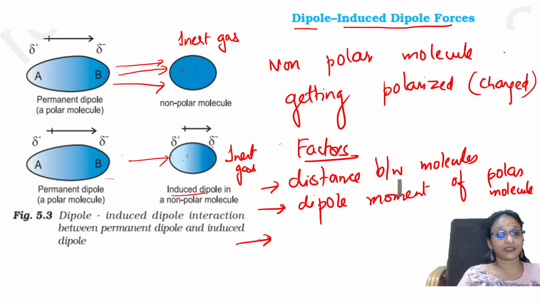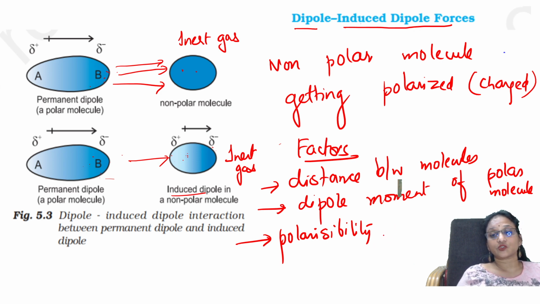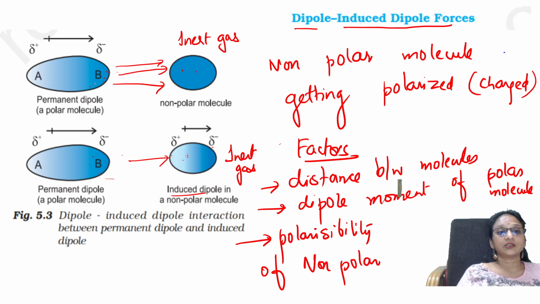An important thing, polarizability of the non-polar molecule. How much your non-polar molecule responds, how much charge is induced in it. So polarizability of the non-polar molecule is also important. Here the polar molecule would be there, and the inert gas would be there.